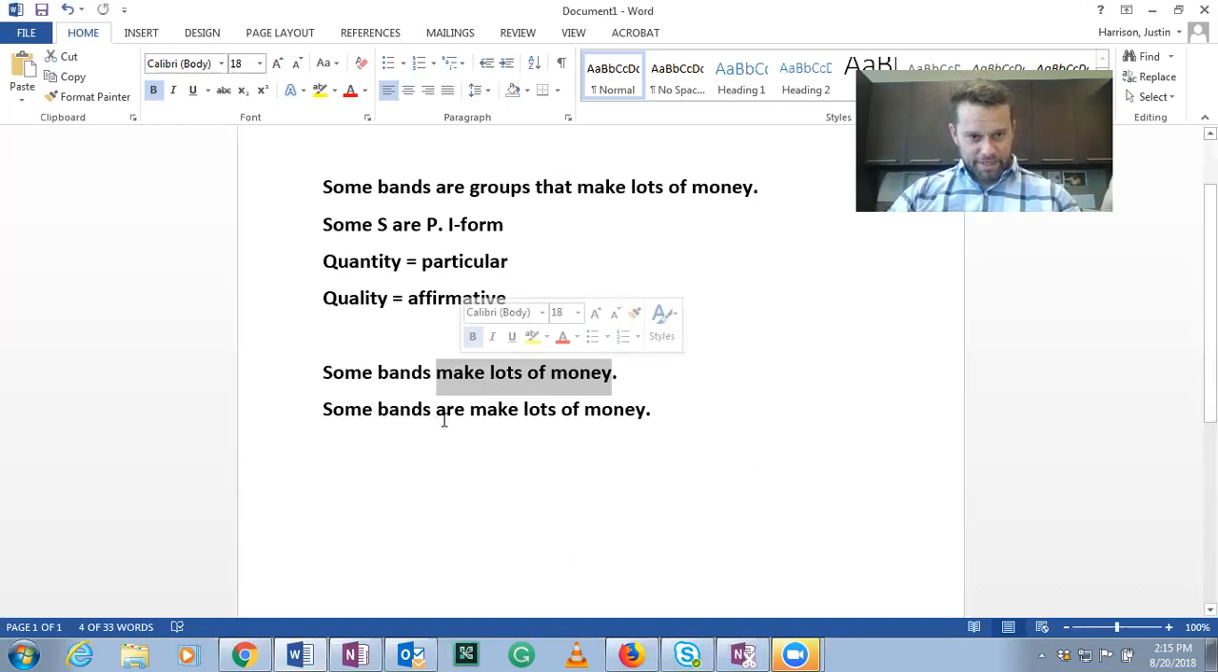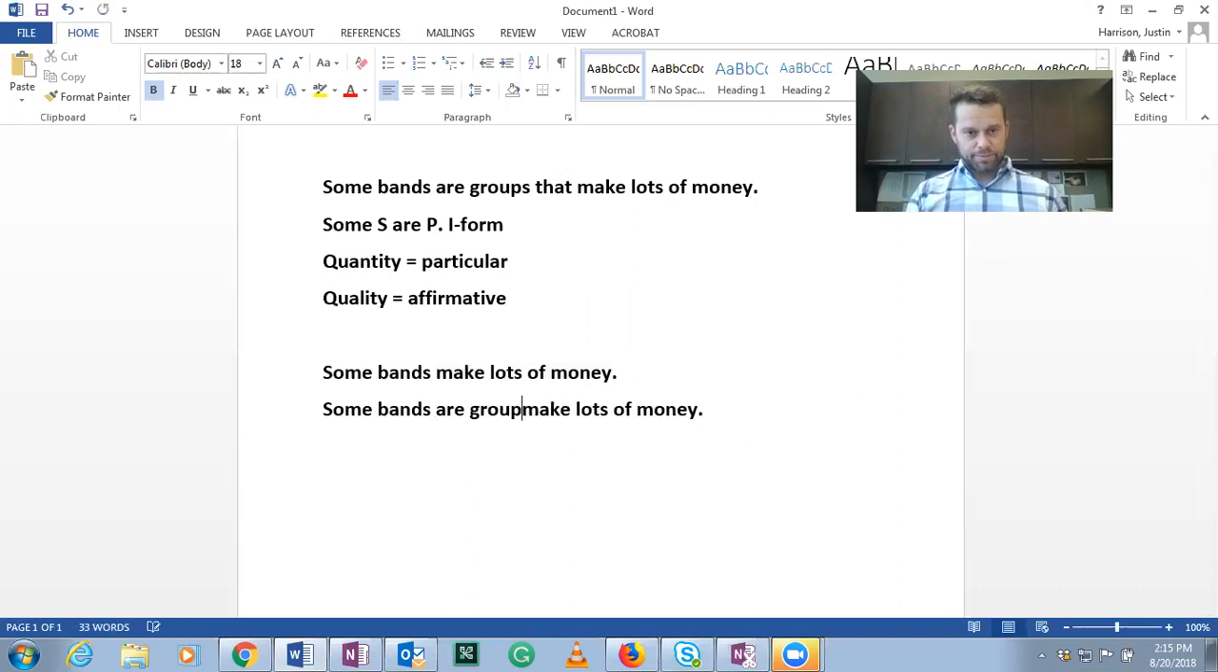So you wouldn't say some bands make lots of money, but you would change it to some bands are groups that make lots of money. And here you can see that we've added that noun that we need to create a predicate class. So some bands are groups that make lots of money. Here, P, the predicate, would be groups that make lots of money, and the subject would be bands.